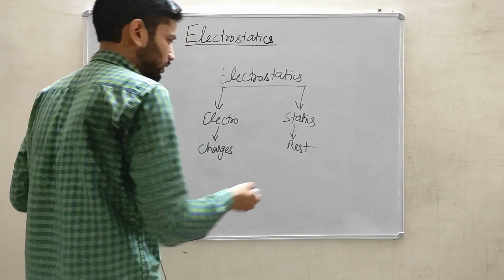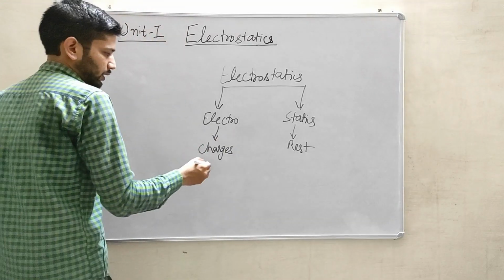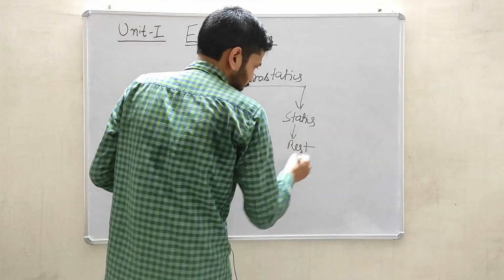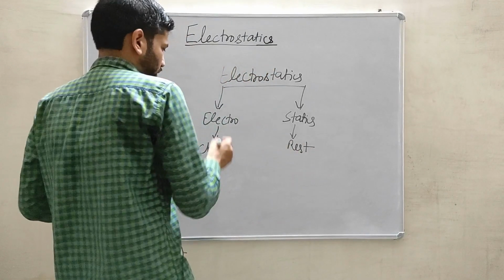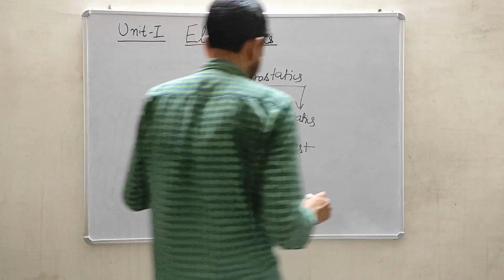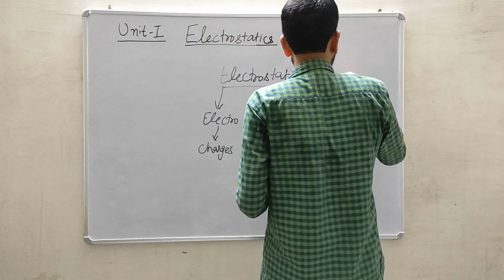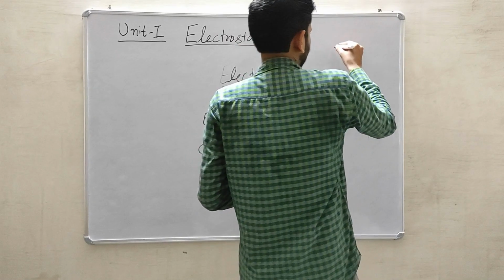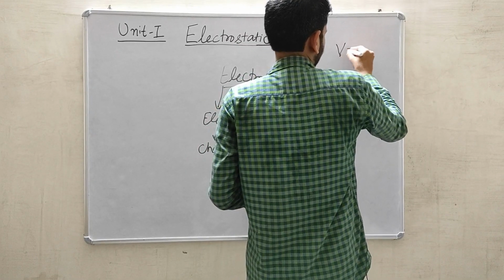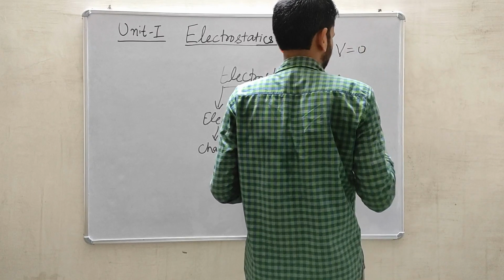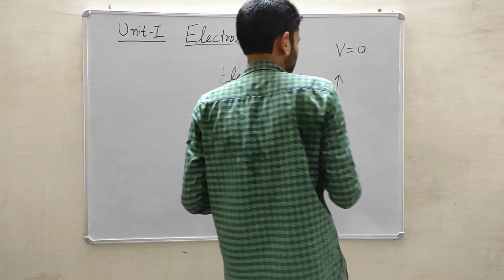Static means actually rest. So first I will describe what is the meaning of rest, then after that I will discuss about electro. So rest means the velocity of that object or particle will be zero.